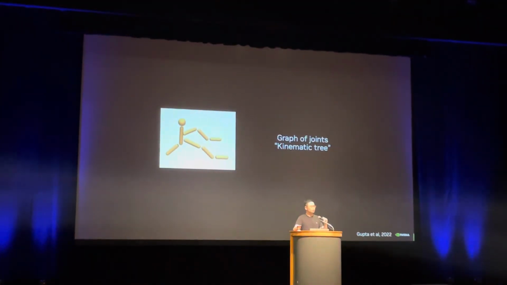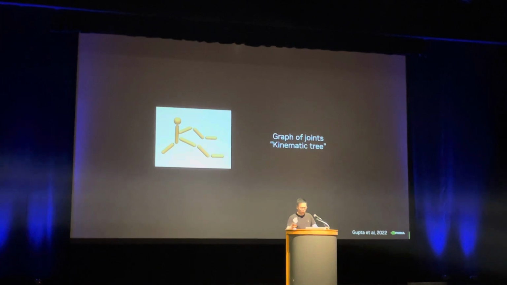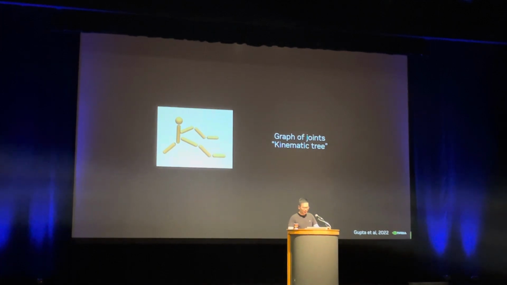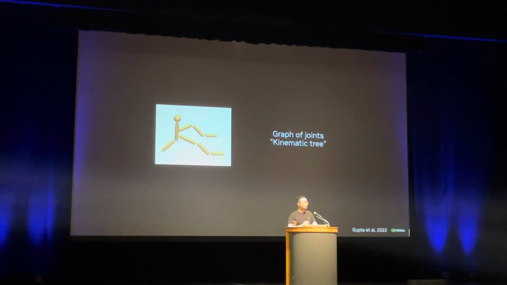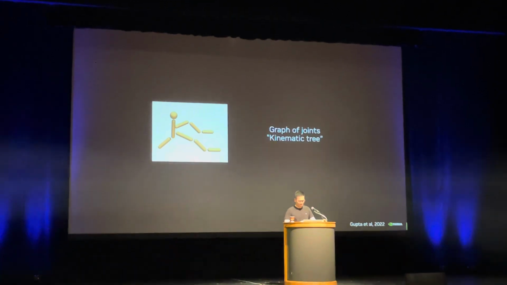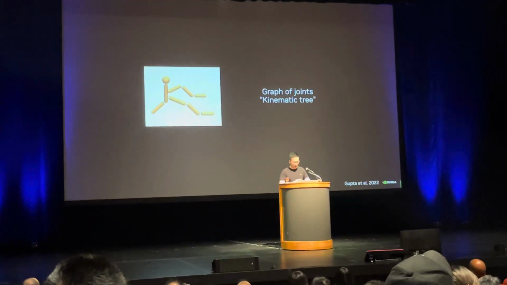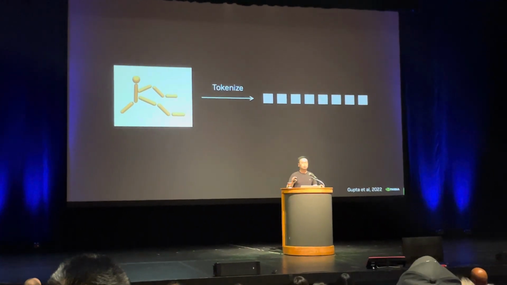So here's the intuition. We develop a vocabulary to describe the robot body parts. And then each part now becomes a sentence written in this language of the robot body. And more specifically, we can express each kinematic tree into tokens.